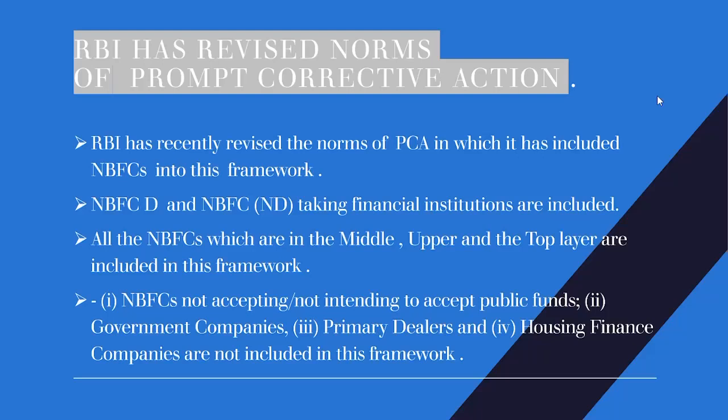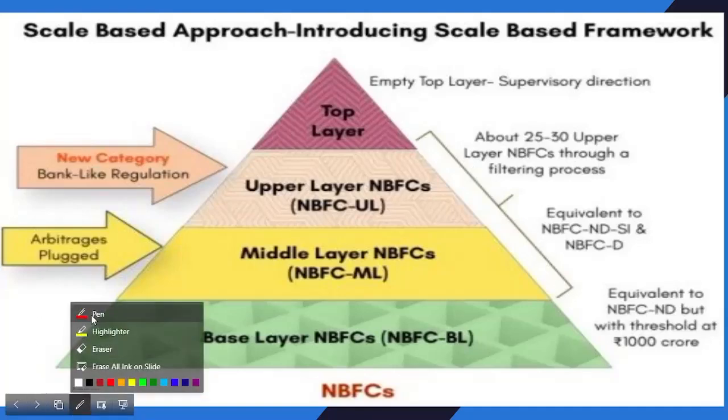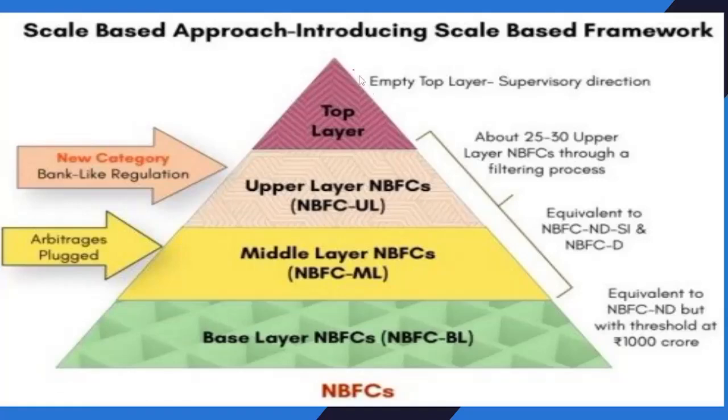First we'll discuss what the middle and upper layers are. First the base layer, then the middle layer, the upper layer, the top layer. These three are included in this particular framework: the top layer, the upper layer, and the middle layer.